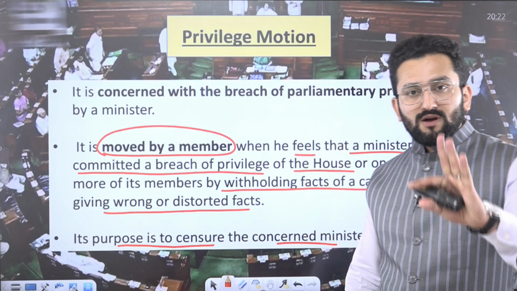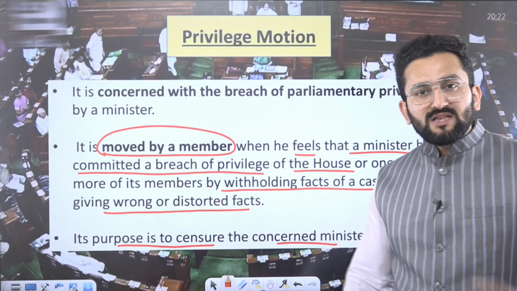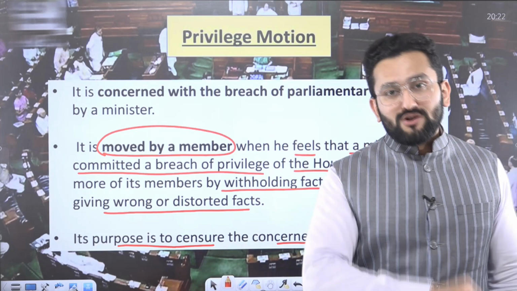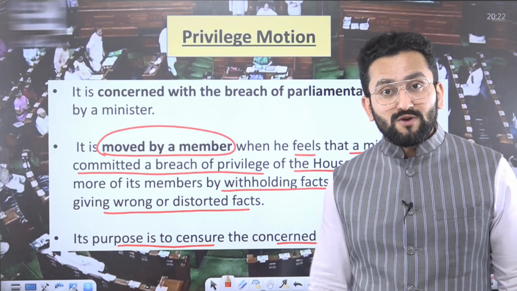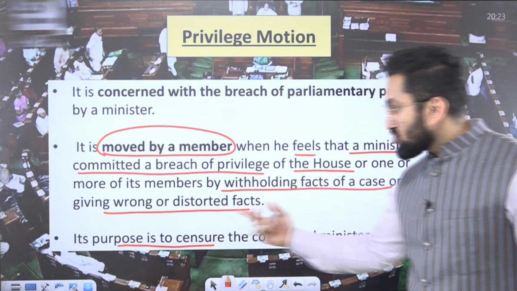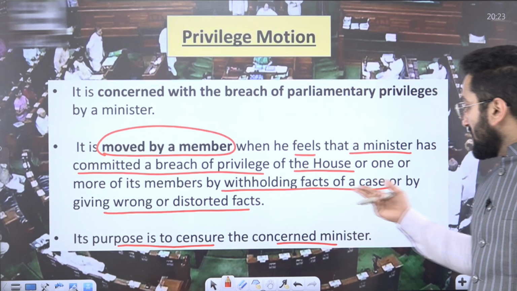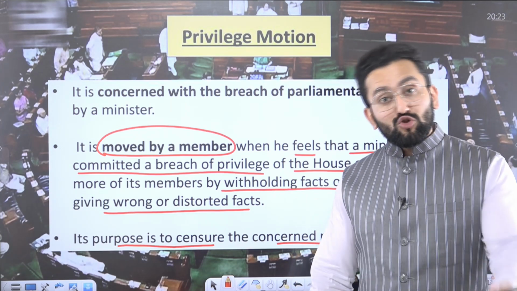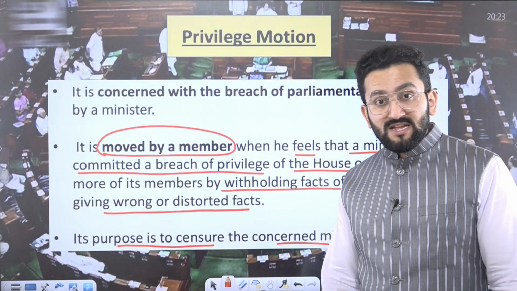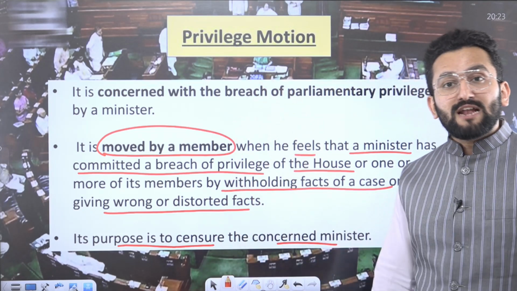Privilege motion. Remember, privilege motion is raised against a minister. For example, if a minister has broken the privilege of the House, for example, a minister has given distorted facts in the answer, withholding facts, certain facts are not shared before the House, although the House asks these facts. So in this case, privilege motion can be raised.